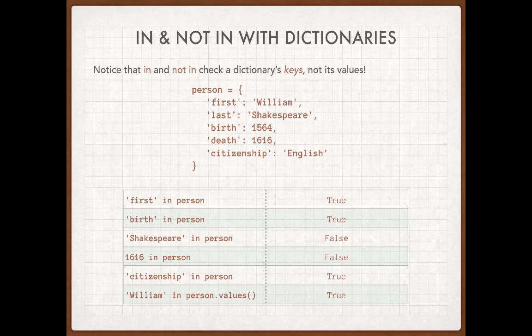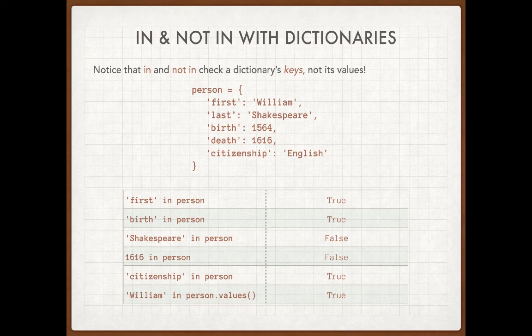If I ask if first is in person, that's true because first as a key is the label on a drawer. And so Python looks at the labels on all the drawers and it says, yep, first is one of those labels. True, first is in person. Same for birth. But now you'll notice if I look for the word Shakespeare, this is the value of the key last. So as a value, it is in the dictionary, but when I ask Python if Shakespeare is in person, it tells me that is false.